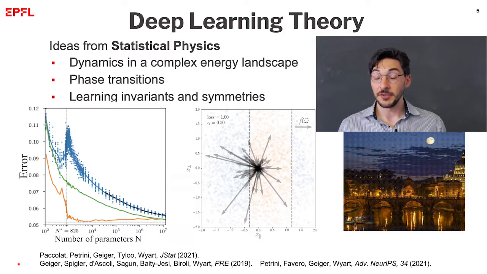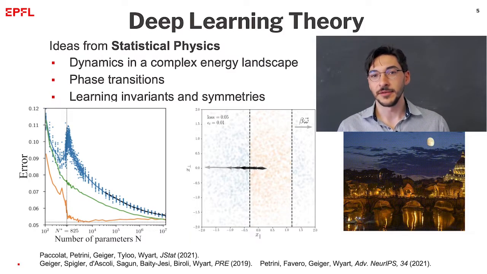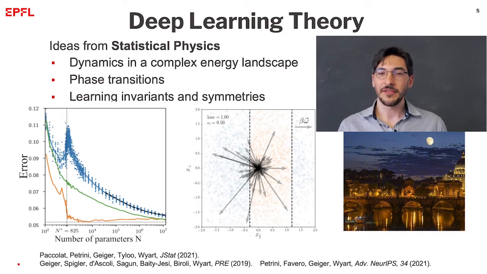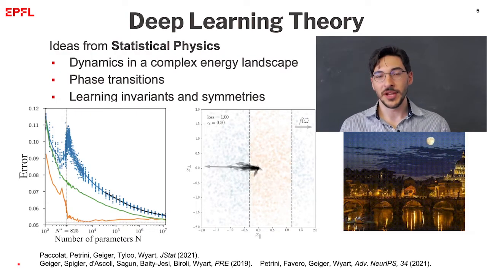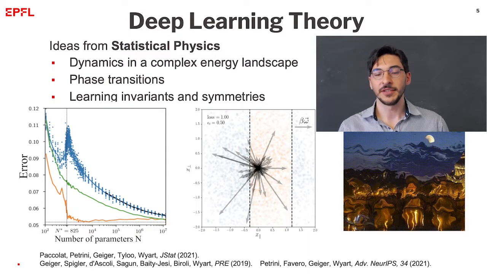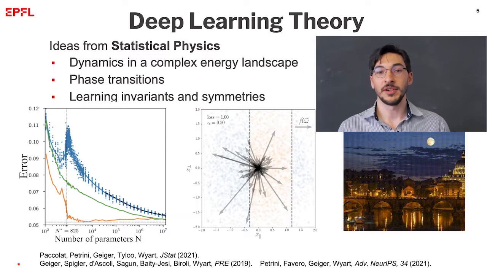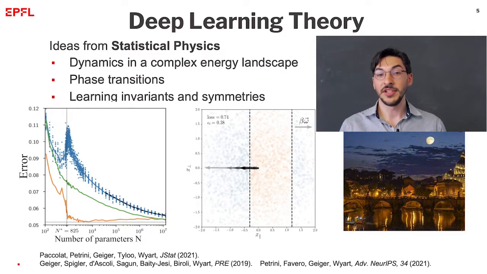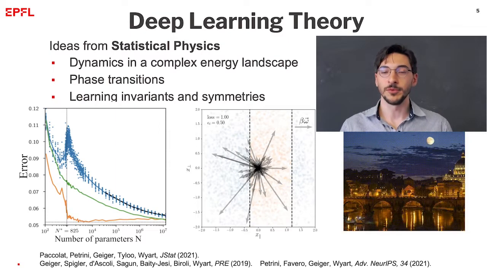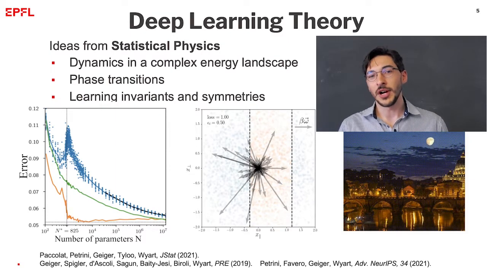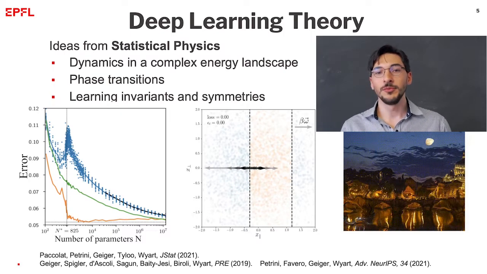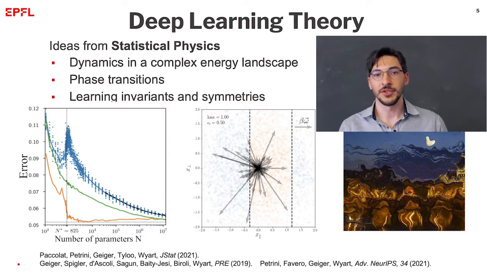Another central idea in physics is the one of symmetries and invariances. We have several lines of research where we are trying to show how, by leveraging invariances in the task, you can improve the performances of neural networks. For example, the artificial neurons can align to the most informative directions in the input space, or you can show how state-of-the-art neural networks can learn to be stable to smooth deformations of the input images.